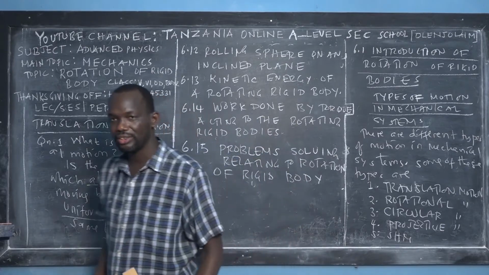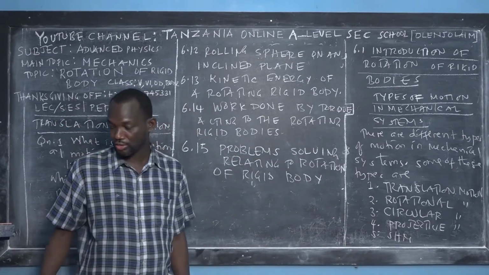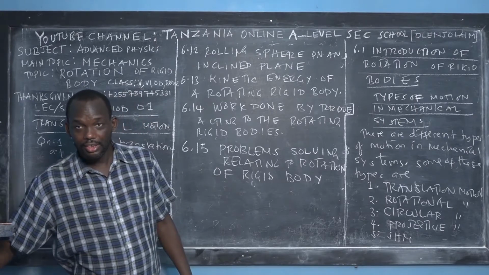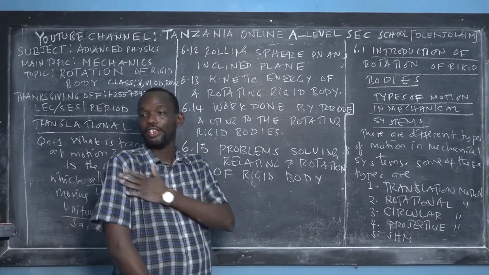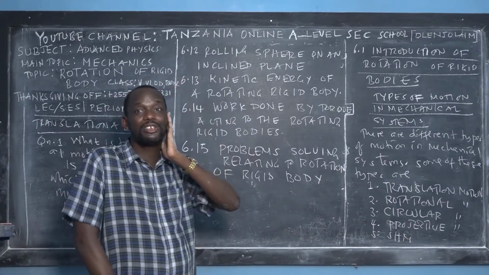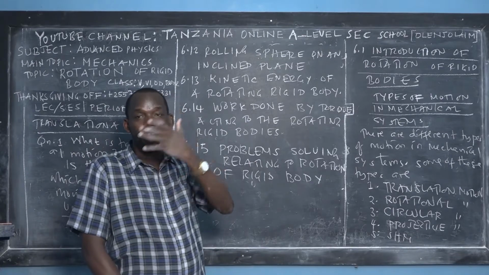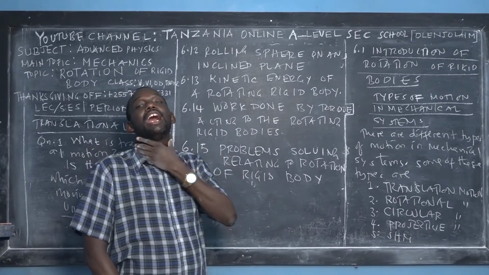So what does it mean? Suppose that I am a moving body. I am a body that wants to move translationally, right? So I have different points. I have the hands, the head, the hair, the ears, the nose, the mouth, the neck.